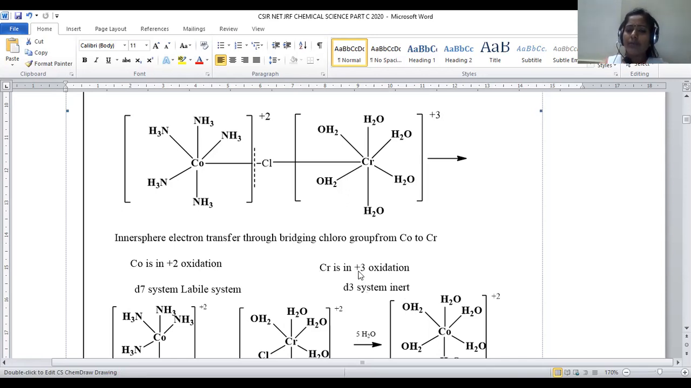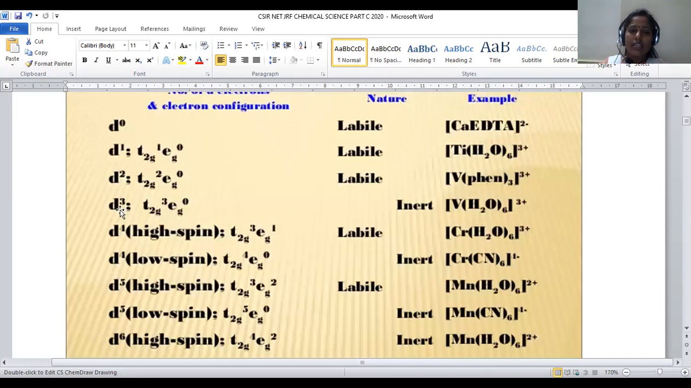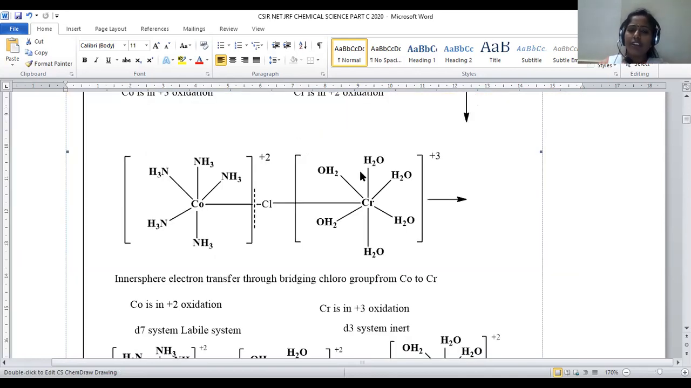When chromium is in +3 oxidation state, we can denote it as D3 system. So when D3 system was taken, what is the strategy? When D3 system was taken, always the complexes are said to be inert in nature, right? That means it is very difficult to remove the ligands from the system, right? That's the reason why the cleavage of bond may not be possible in this direction.